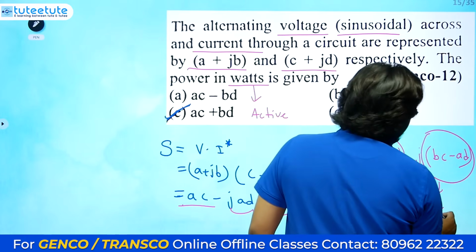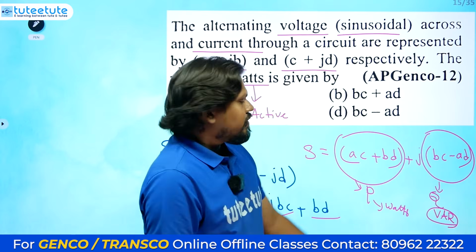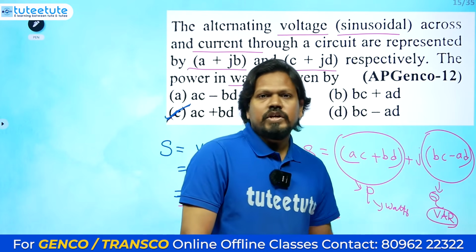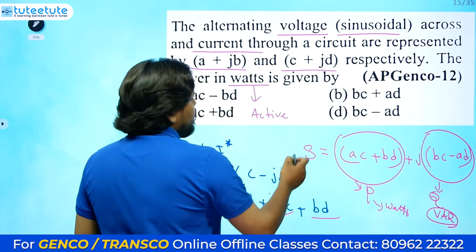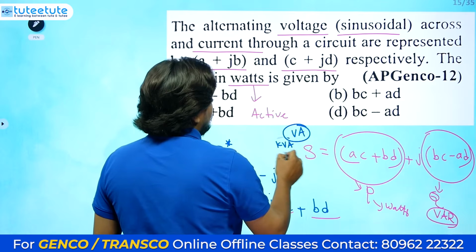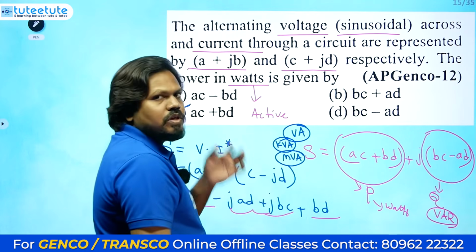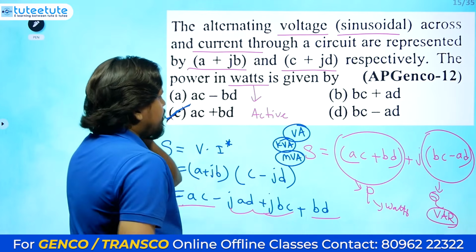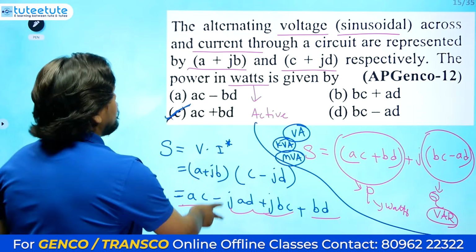Units of reactive power are volt amperes reactive, otherwise kVAR or MVAR. Apparent power is in VA, volt amperes, or kVA, or MVA. This is the rating of the machines we generally observe, so generally the apparent power rating. So these are also important for us.